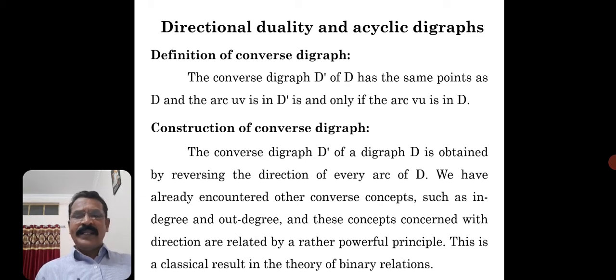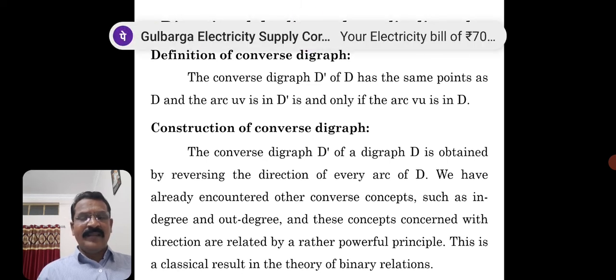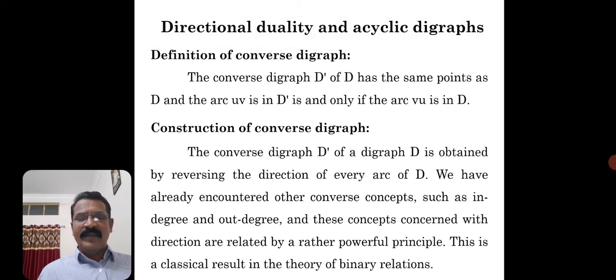So we have already encountered other converse concepts such as in degree and out degree, and these concepts concerned with direction are related by a rather powerful principle, a classical result in the theory of binary relations. So what is that concept?